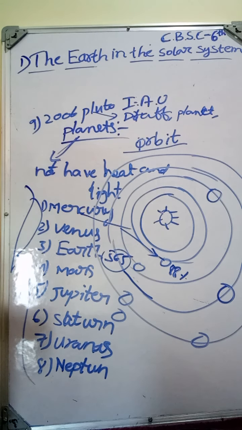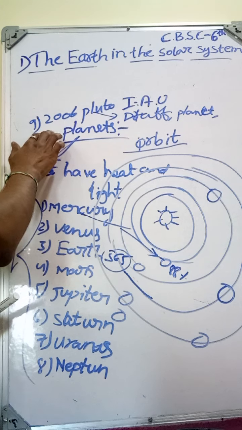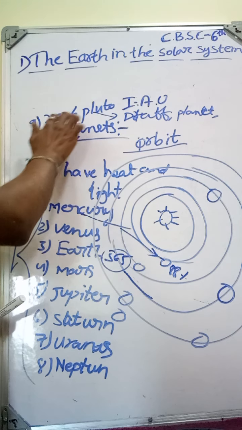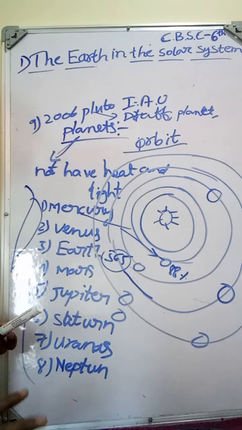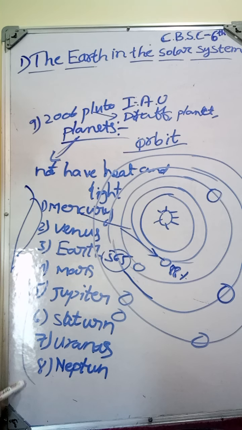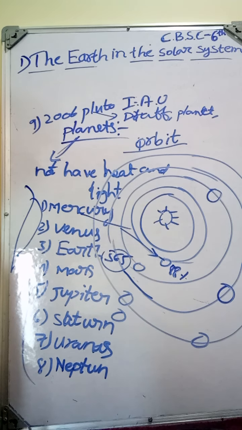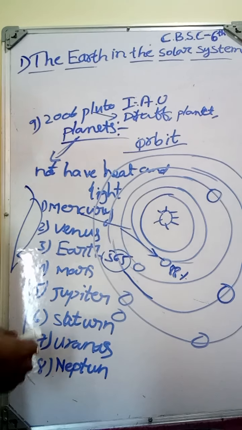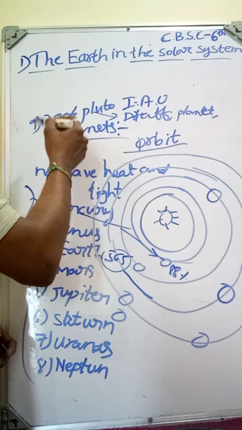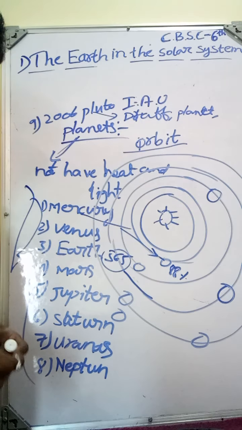Okay, that's the reason from 2006 onwards we are not considering Pluto a planet. It is a dwarf planet. So these 8 are the only planets presently in the solar system. Pluto is considered as one of the other celestial bodies.